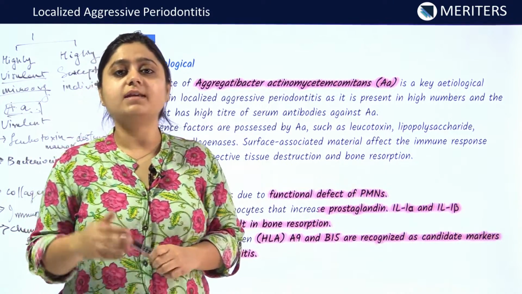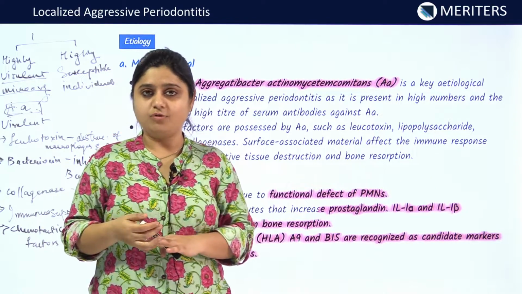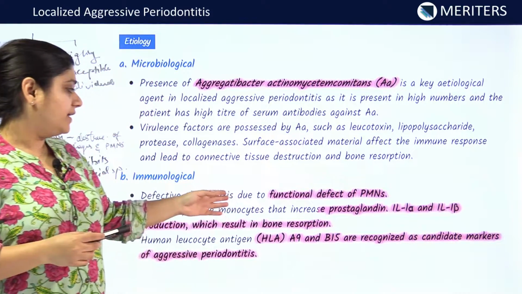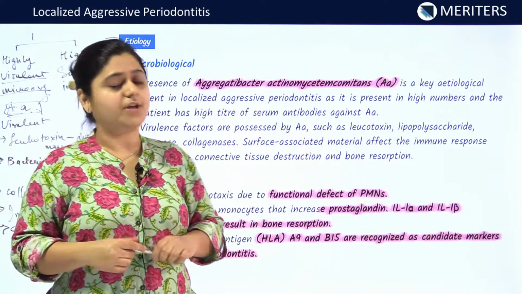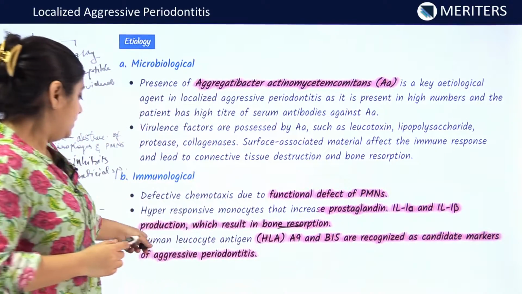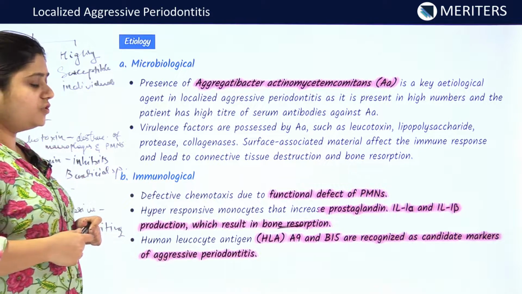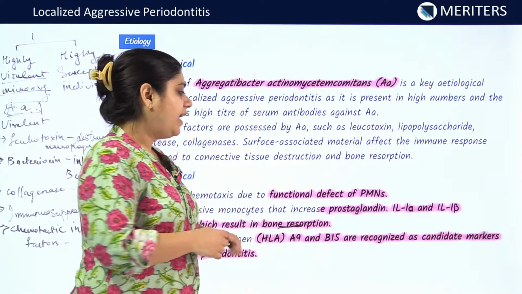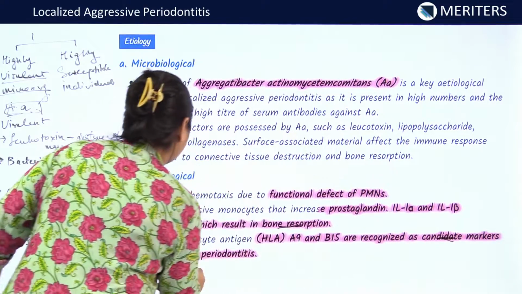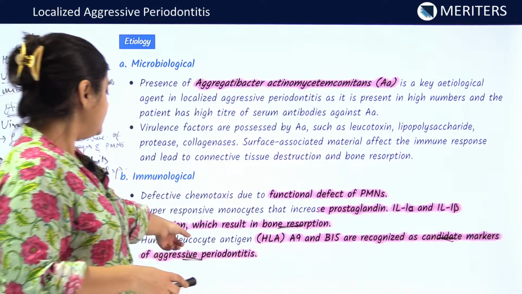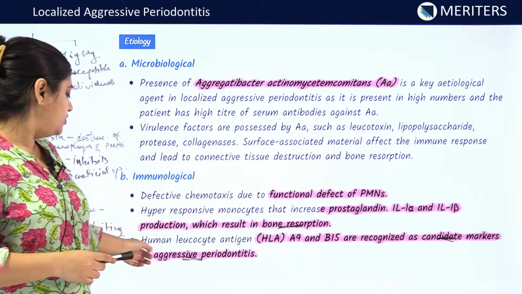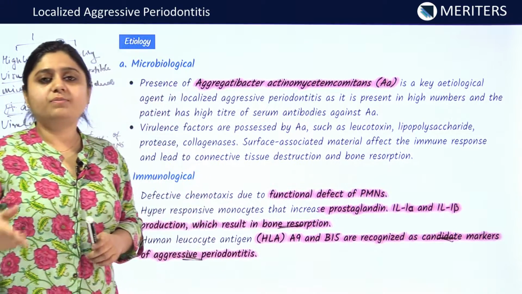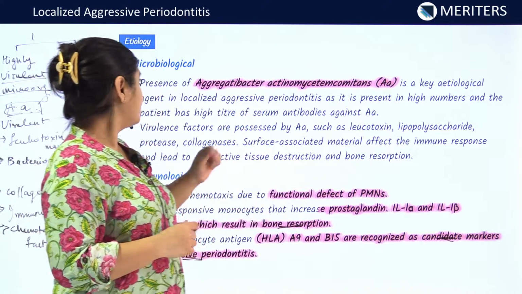The second defect is the hyperresponsive monocytes. These hyperresponsive monocytes are responsible for increased production of interleukins such as interleukin 1 alpha, interleukin 1 beta and various other cytokines such as prostaglandins, and these are responsible for the destruction of the bone. The third defect present in the immunology of the individual is human leukocyte antigen. Human leukocyte antigen A9 and B15 are the candidate markers in aggressive periodontitis patients. This is a very important question of NEET. This is most frequently asked, which are the HLA complexes which are responsible for the immunological response of the host towards the AA. Thus, this is the etiology.